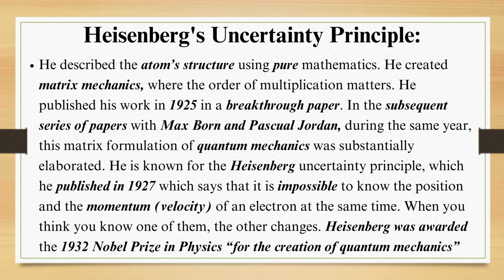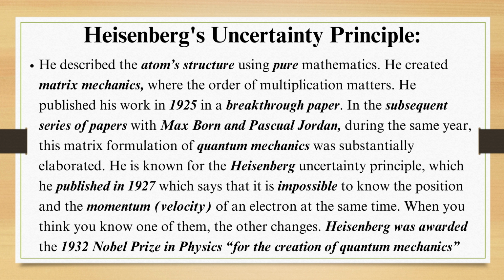Heisenberg uncertainty principle. He described the atom's structure using pure mathematics. He created matrix mechanics where the order of multiplication matters. He published his work in 1925 in a breakthrough paper. In the subsequent series of papers with Max Born and Pascual Jordan during the same year, this matrix formulation of quantum mechanics was substantially elaborated.